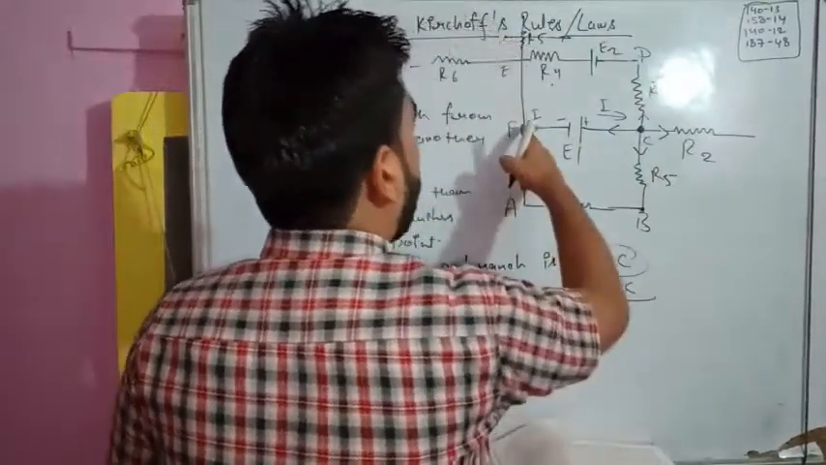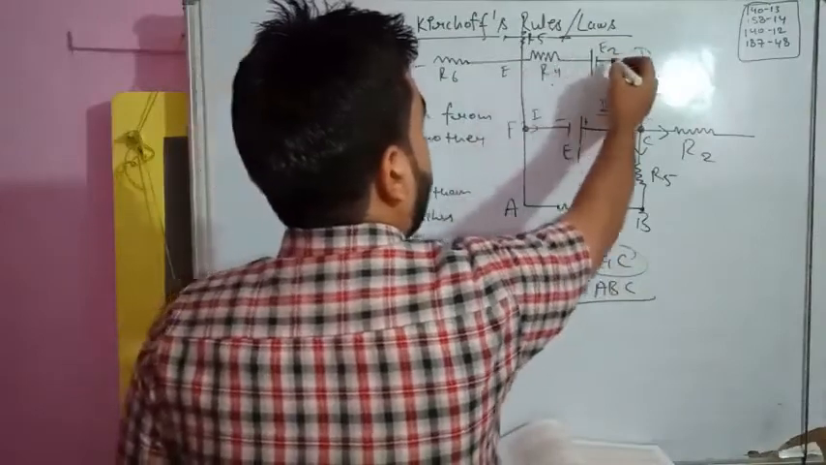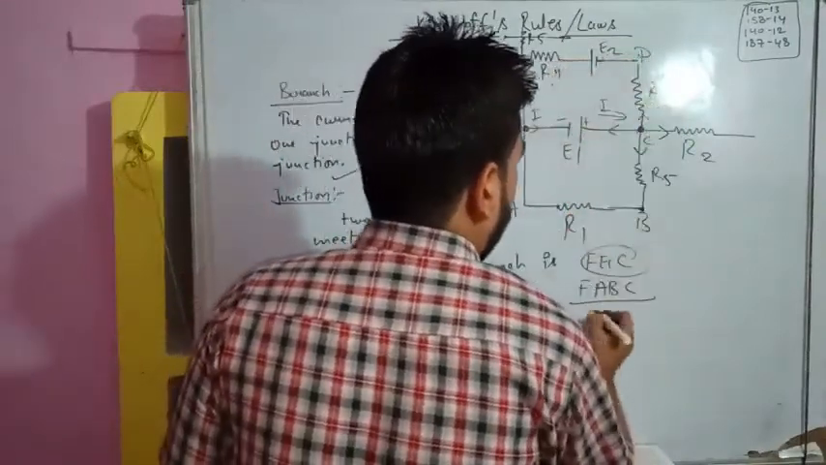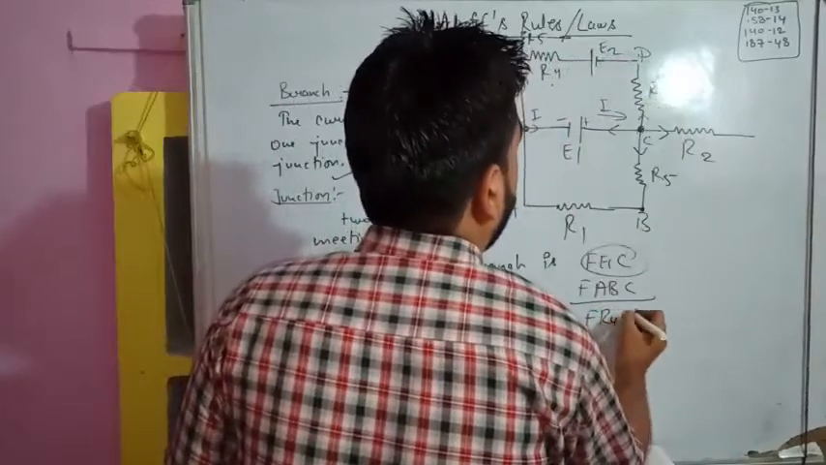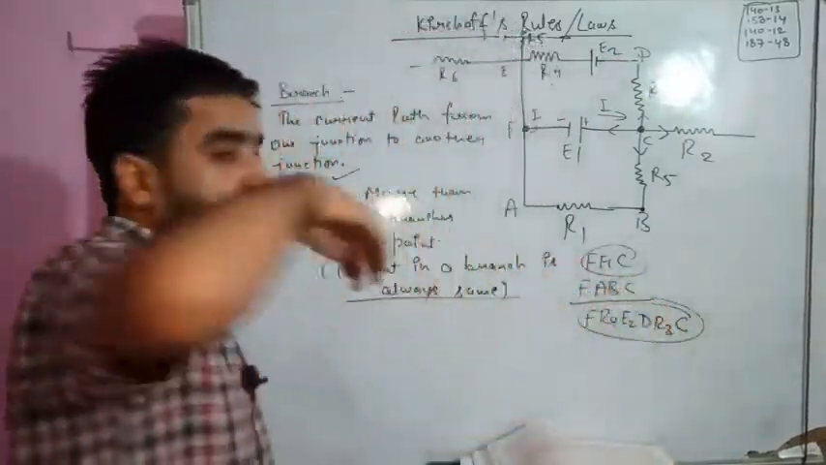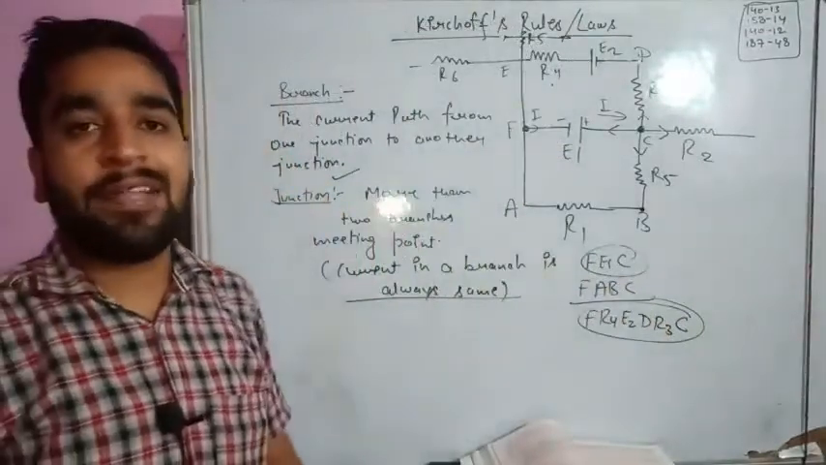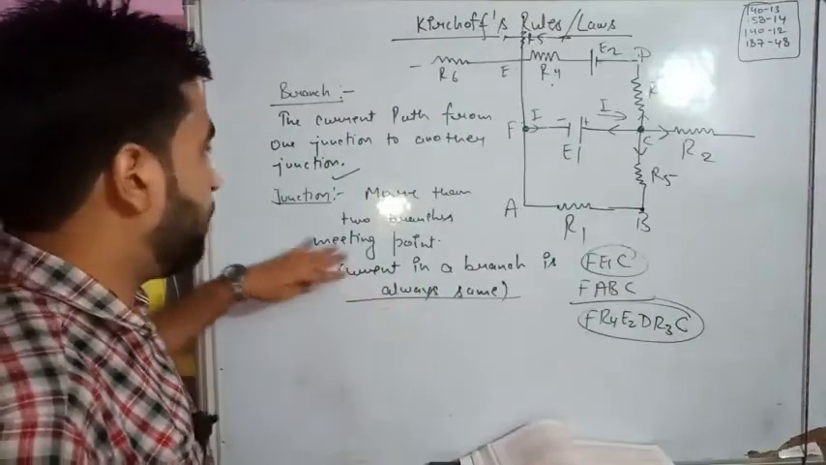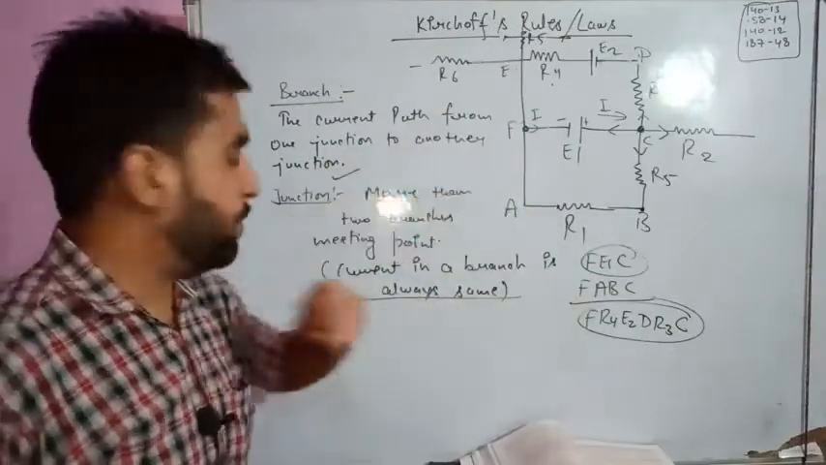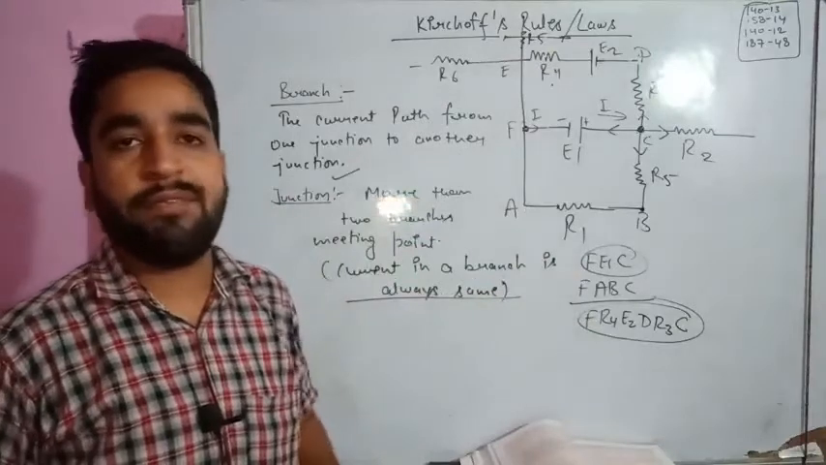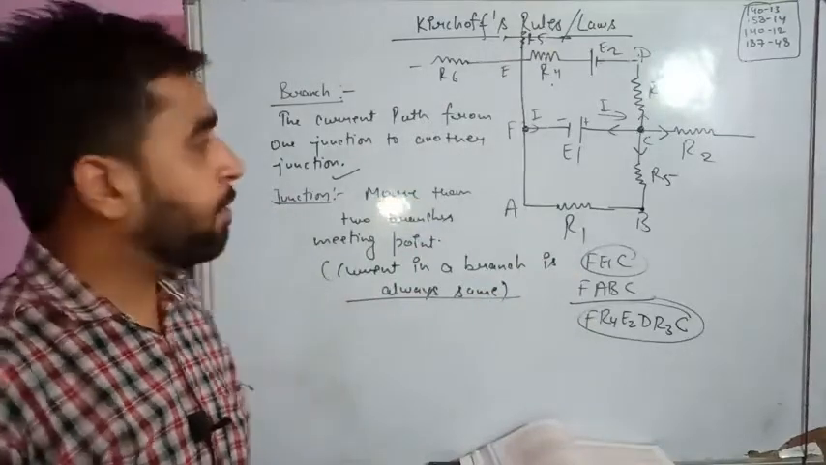One more path which we have: F R4 E2 D R3, and again C. So that is a branch. So these are the possible paths we have between the junctions. So the junction is clear, and the branches are clear. The junction definition is clear: the meeting point of more than two branches.